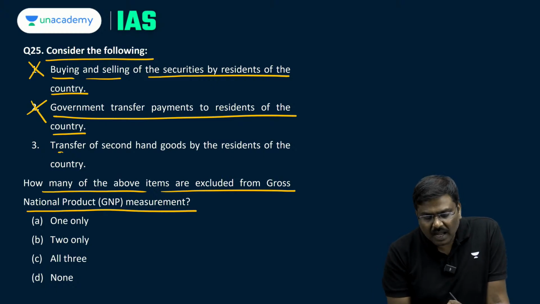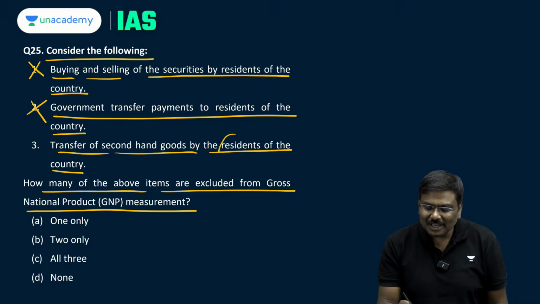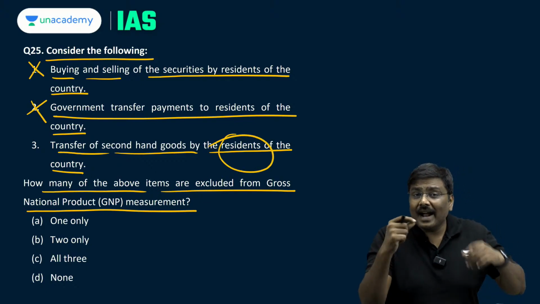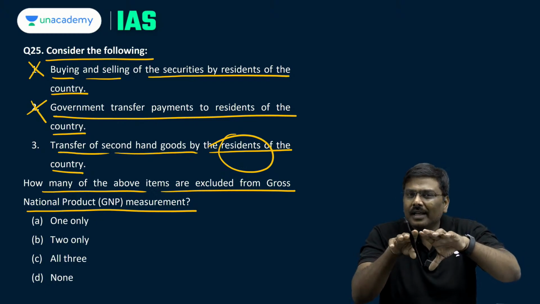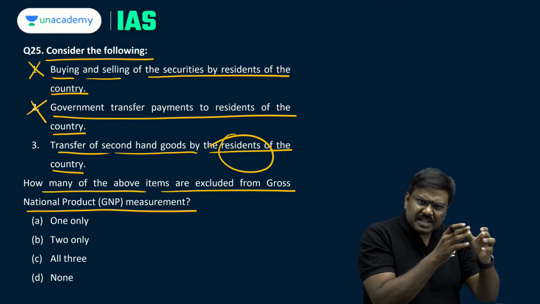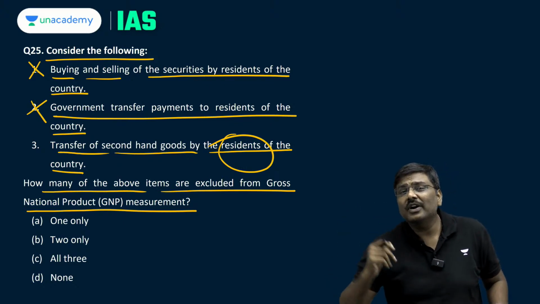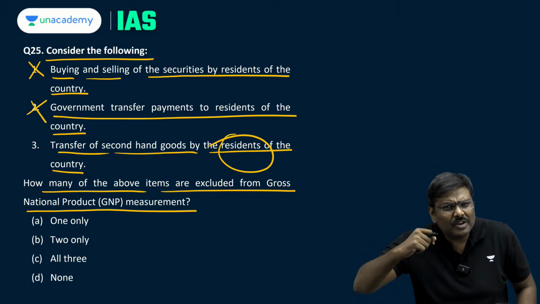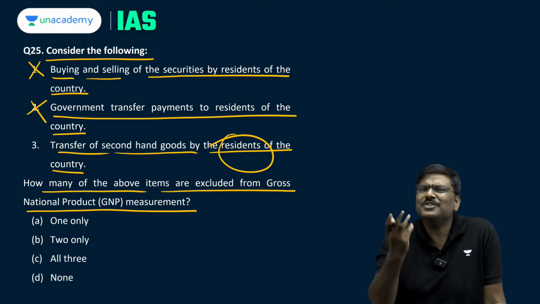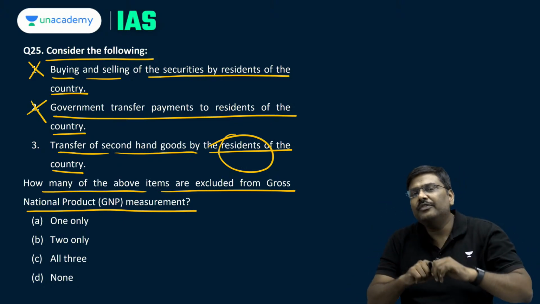Third one, transfer of second-hand goods by the residents of a country. Although the term residents appears here, please understand, the value of second-hand goods is not taken. For example, imagine you have purchased a car in 2022. Many of you will ask me, sir, which kind of car? Let's assume you have purchased a Rolls Royce. Now you will resell the car in the year 2024.